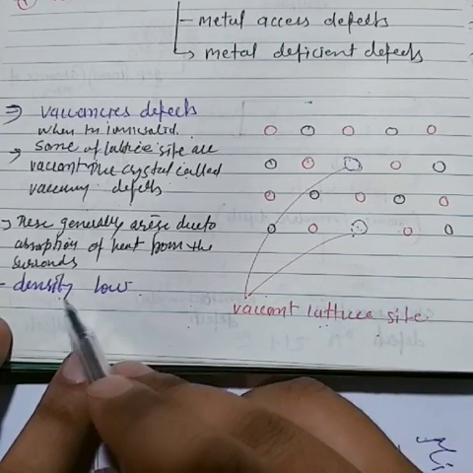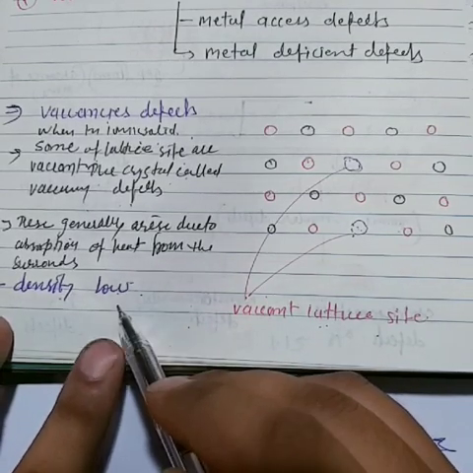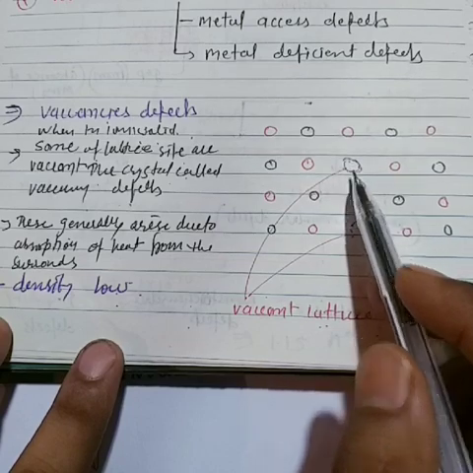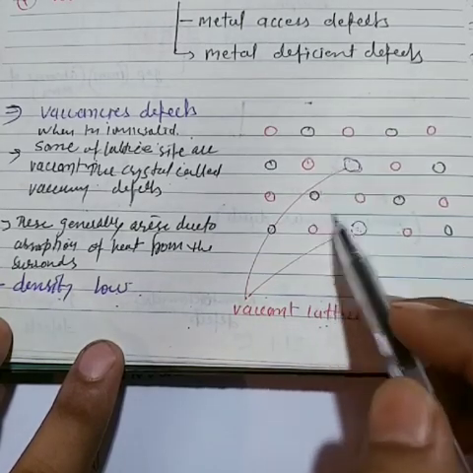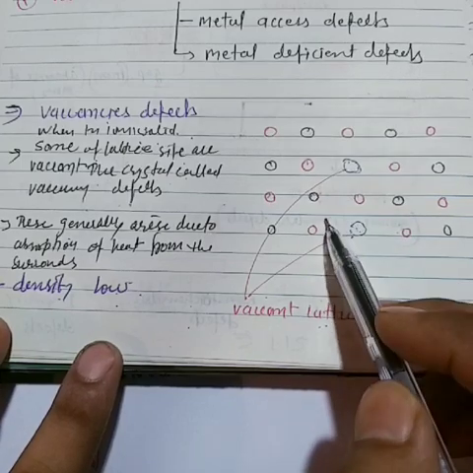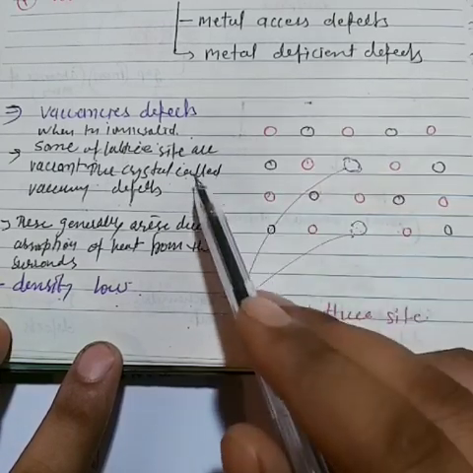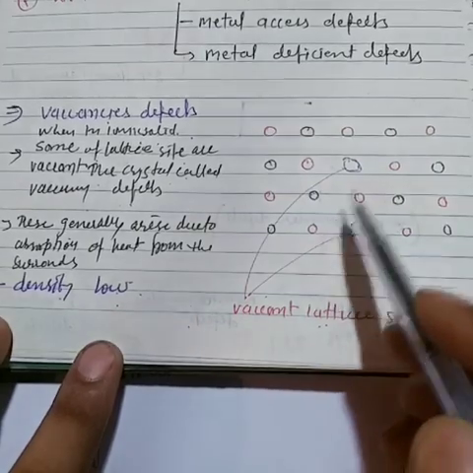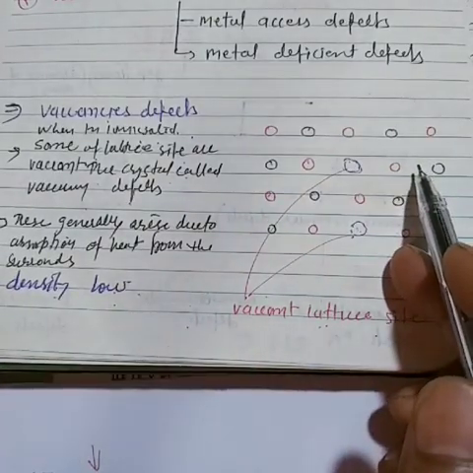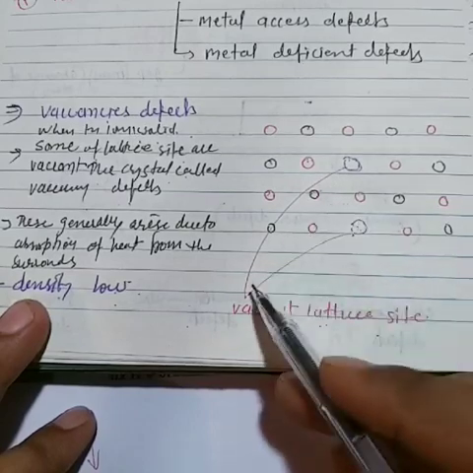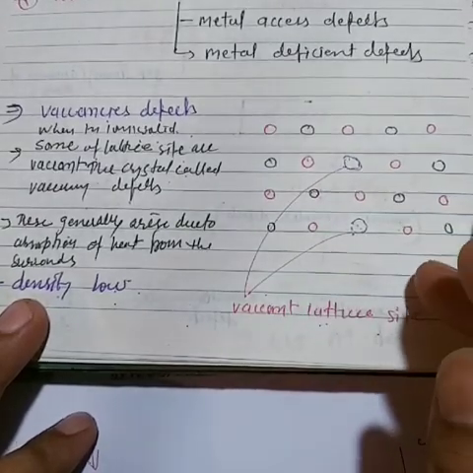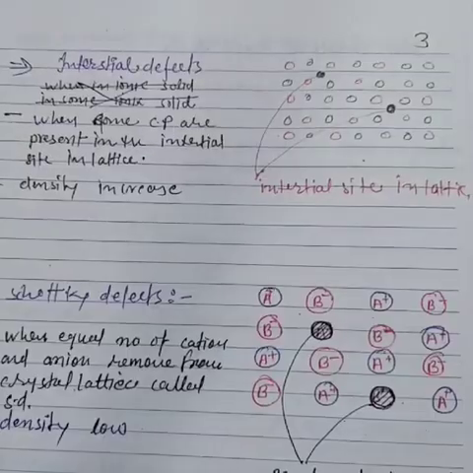Now see here, density is low. Why? Because one cation or one anion is removed from this ionic crystal. Very important points, students. In such an ionic crystal, a cation and anion are removed from the crystal, and this is what we call vacancy defects.